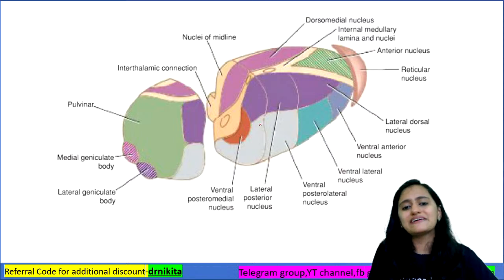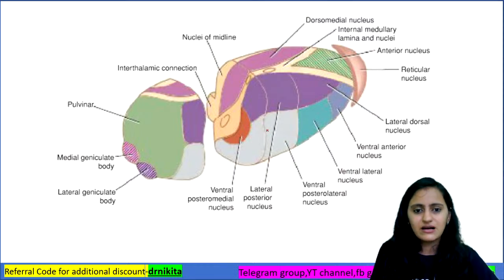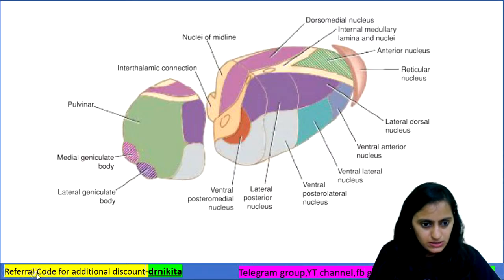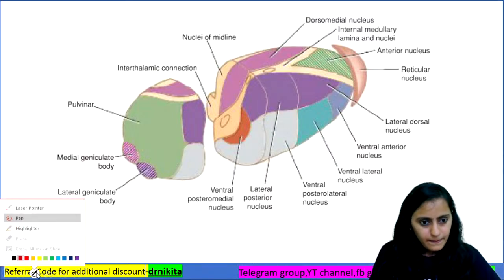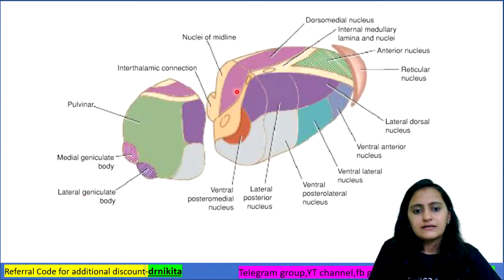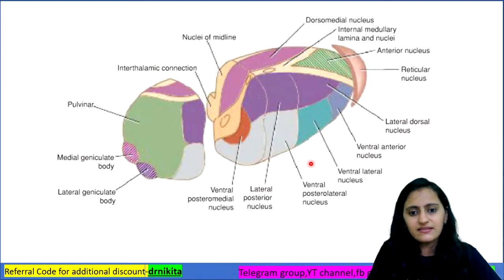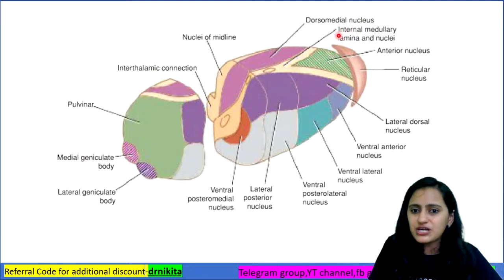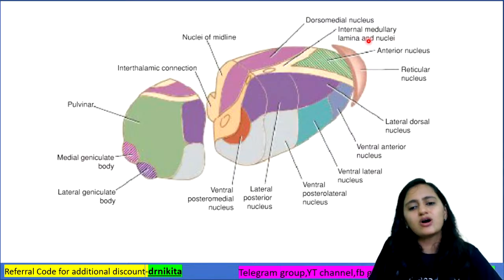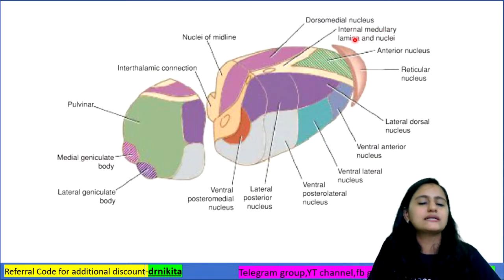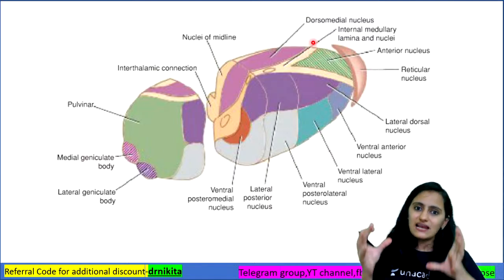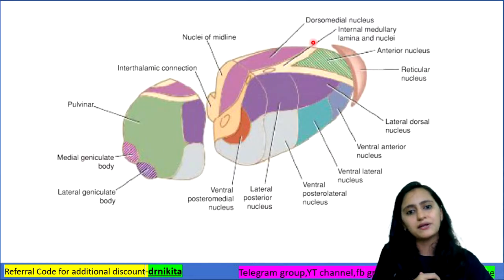Now coming to the division of the thalamus. So what we see here, that this entire thing is the thalamus. You can see this Y-shaped structure which divides the thalamus into 3 parts. This Y-shaped structure, what is it? It is called the internal medullary lamina. So remember that inside the thalamus is the internal medullary lamina.